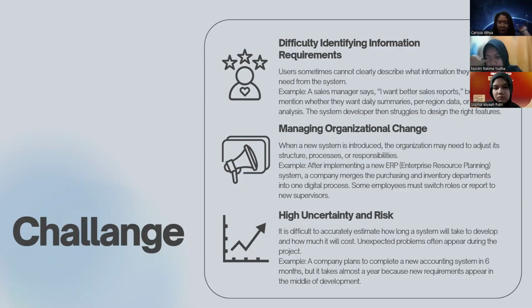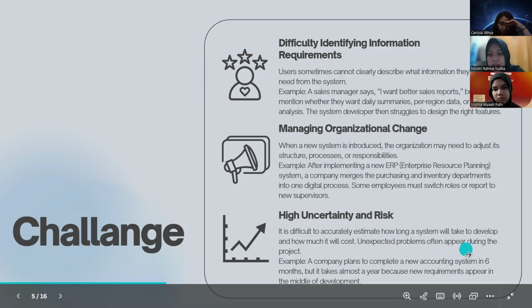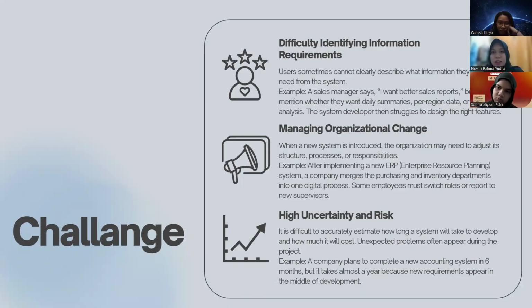And next is uncertainty and risk. It is difficult to accurately estimate how long a system will take to develop and how much it will cost. Unexpected problems often appear during the project.